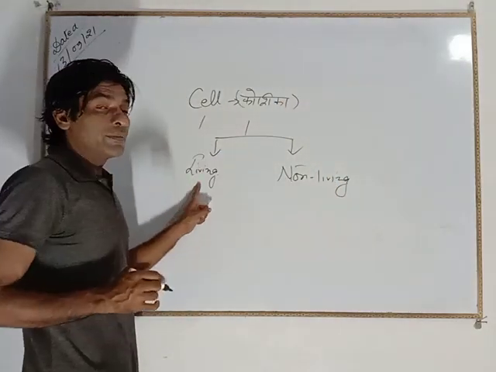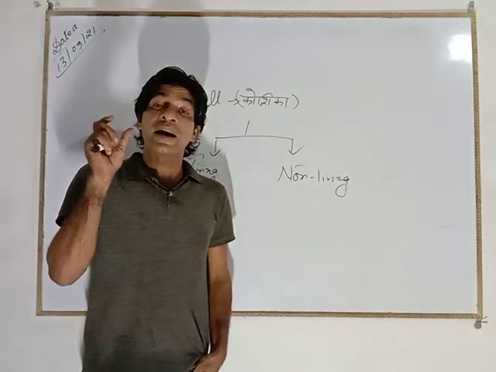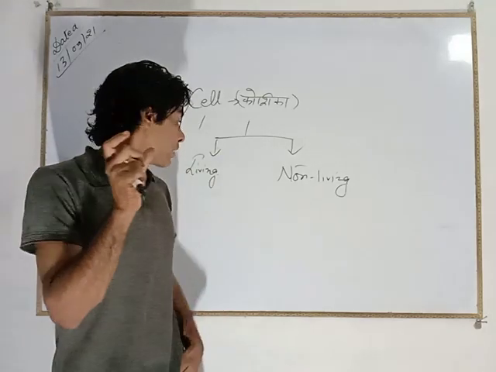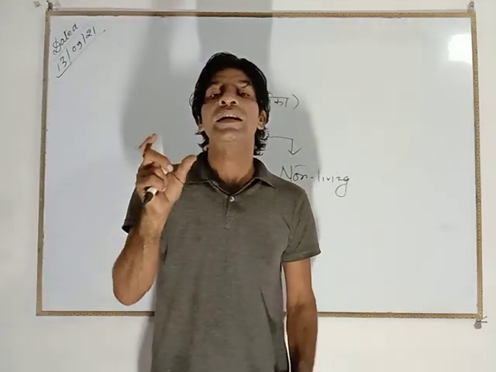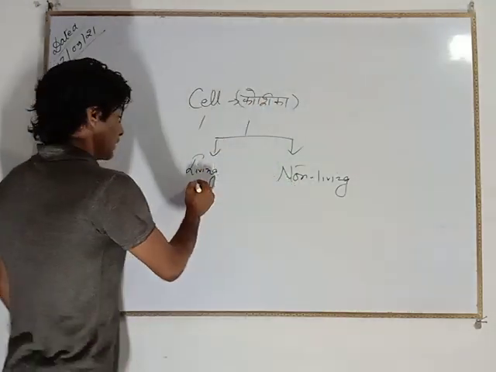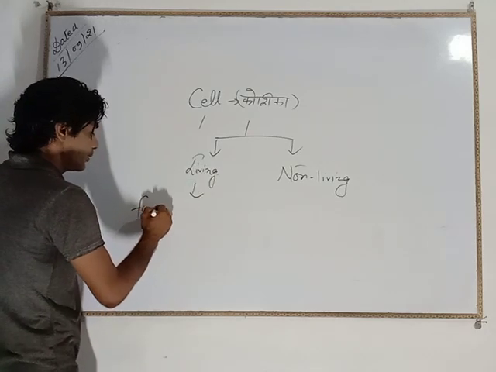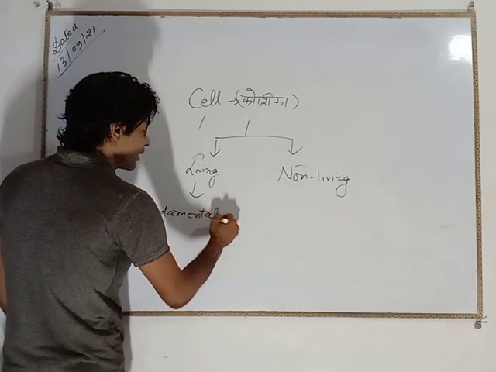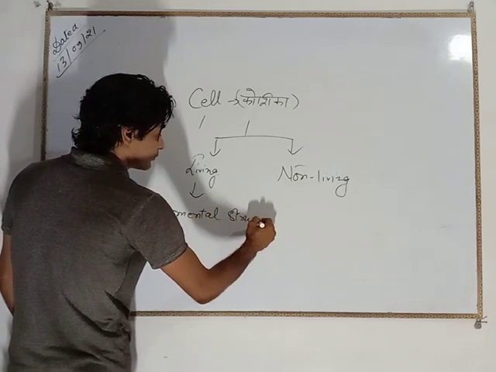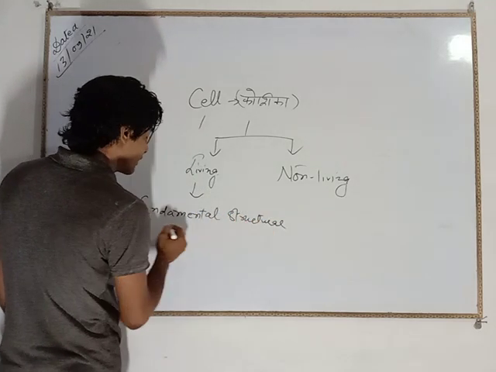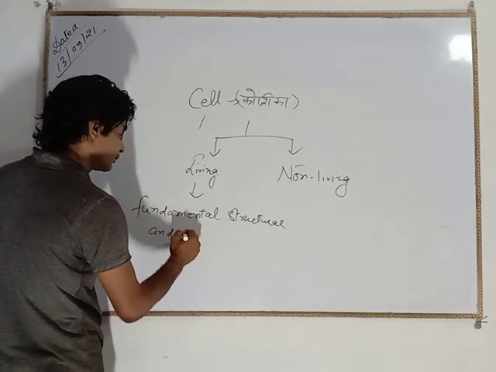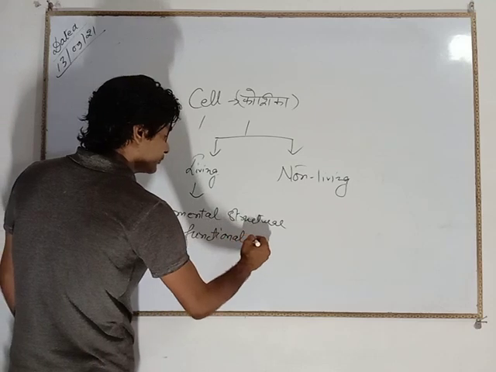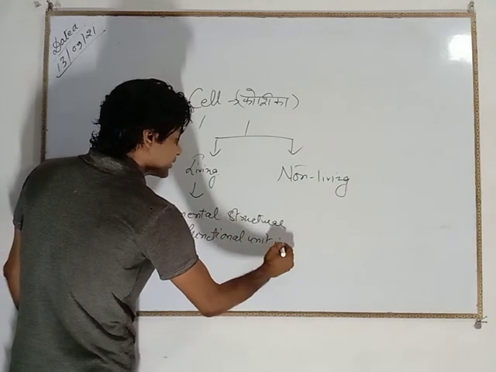In the living world, the fundamental, structural and functional unit is the cell. Fundamental, basic, structural and functional unit is cell.